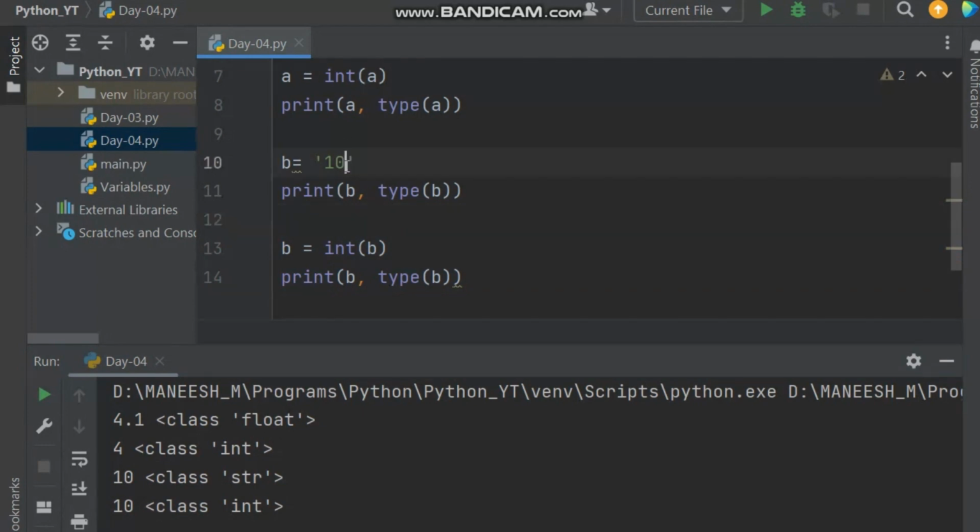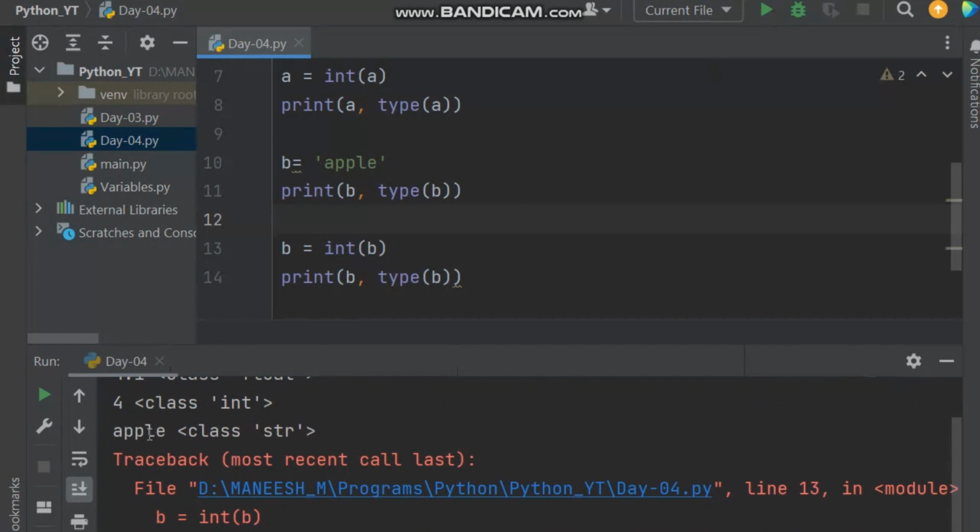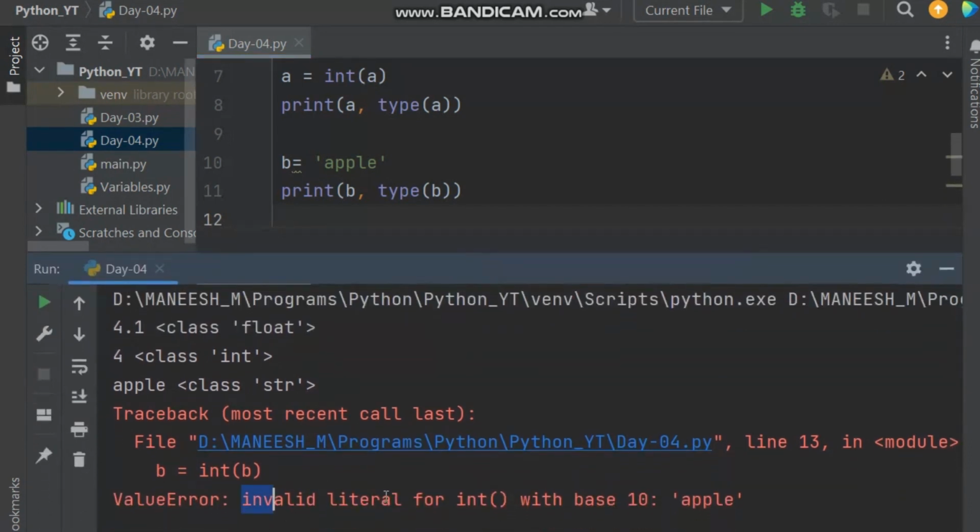Let's say b is equal to apple, as we discussed earlier. If you try to convert it, we'll get an error. See, apple is a string, okay, but you have got an error, let's see the error: invalid literal for int with base 10: apple. See, for numbers from 0 to 9, we will be having a base and count. The base must be 10 and the digits must be 0 to 9.